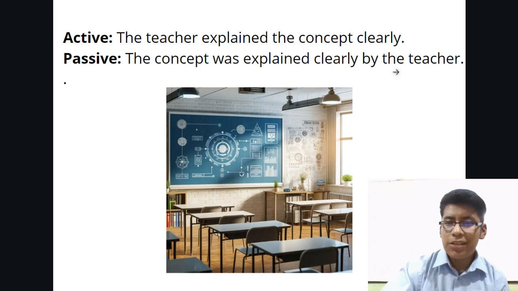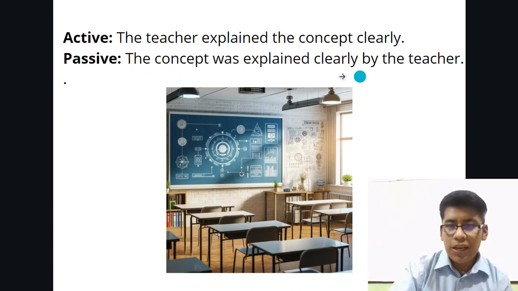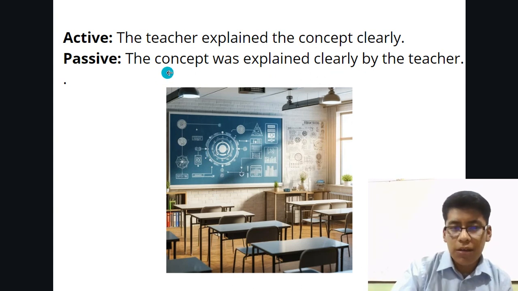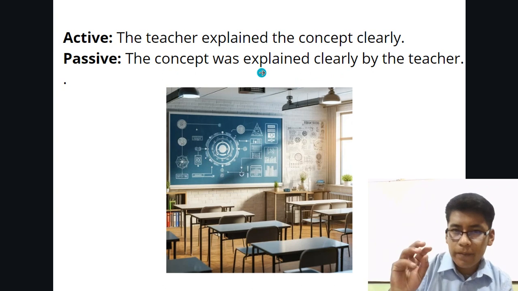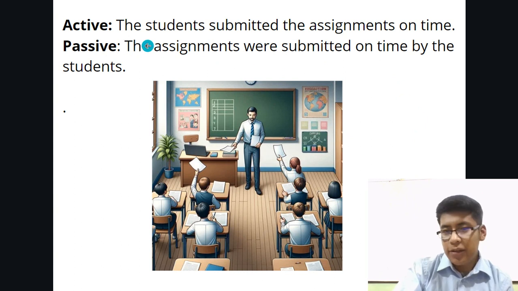It can be just: The concept was explained clearly. That's it. Because as we said, in the passive voice the subject is not important. What is important is the object and the verb. Let's see another example.